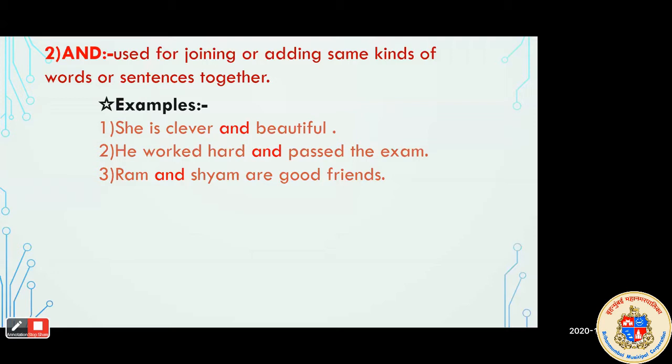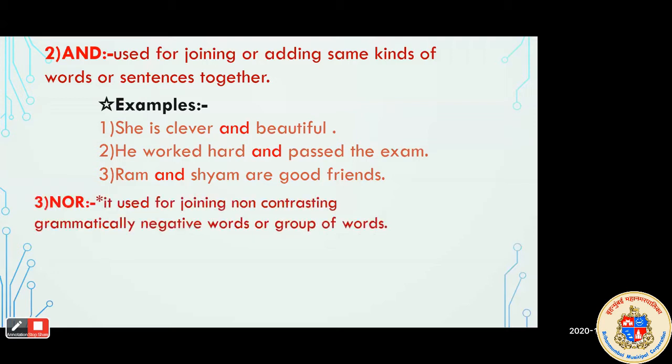Okay, so the next, the third one, conjunction is nor. When is it used? It is used for joining non-contrasting, grammatically negative words or groups of words. Students, here we can simply say that nor is used for negative indication.